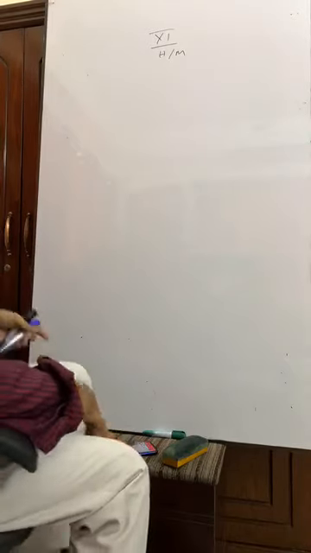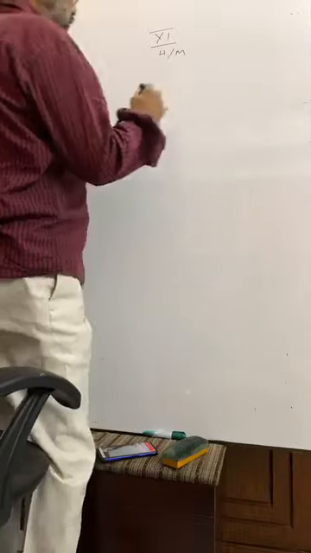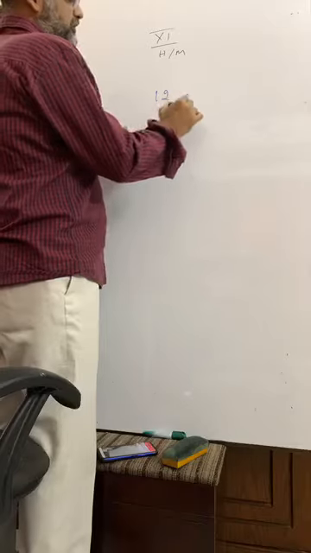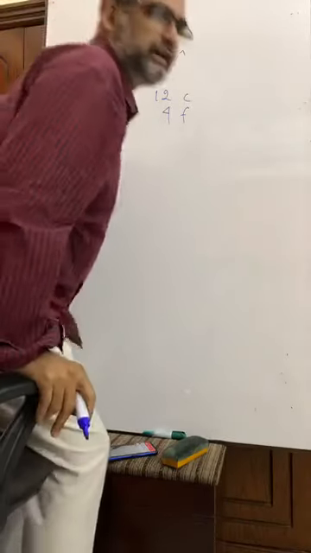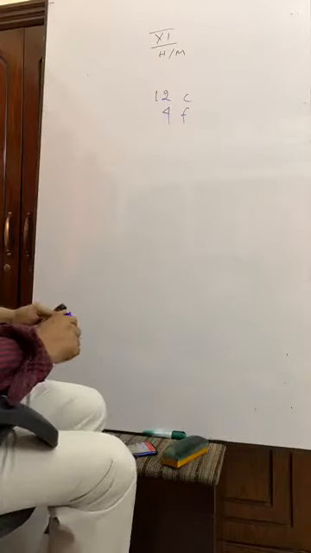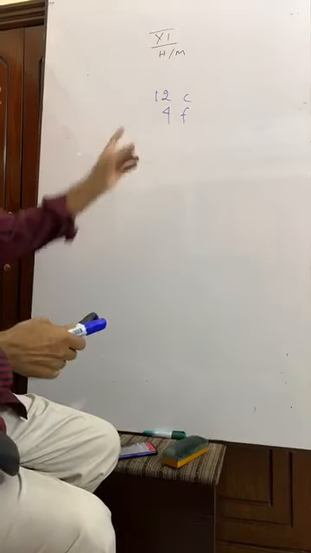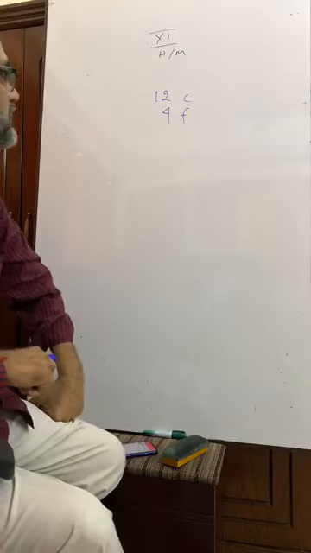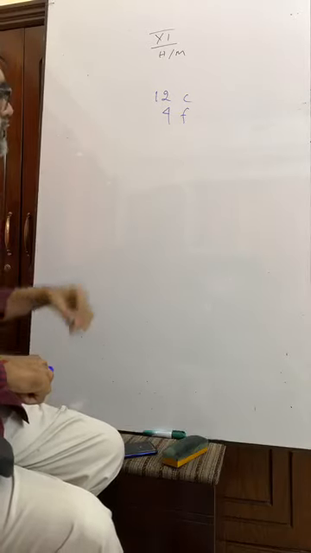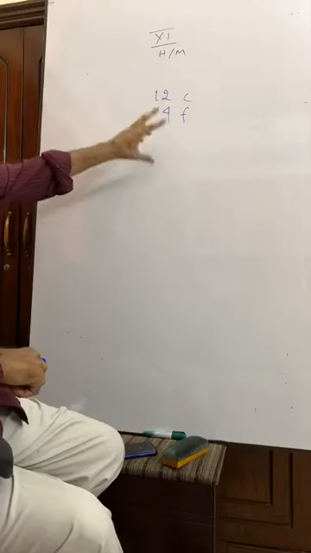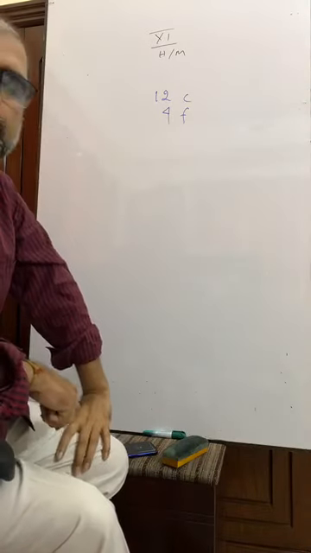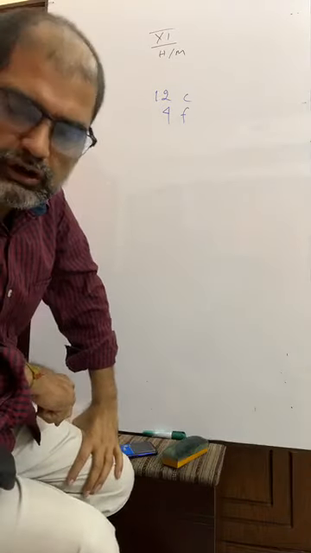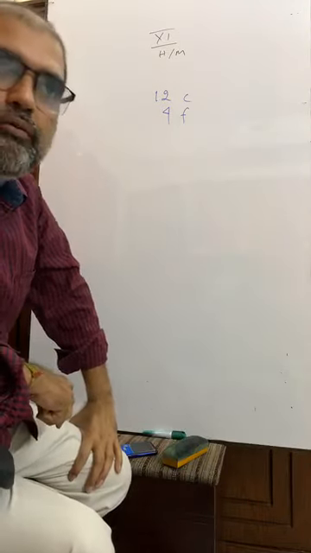That means 12 chocolates and you have 4 friends. How many ways are there that you can equally divide all those 12 chocolates among your 4 friends? What is the answer? How many ways are there by which you can divide all those 12 different chocolates among your 4 friends?